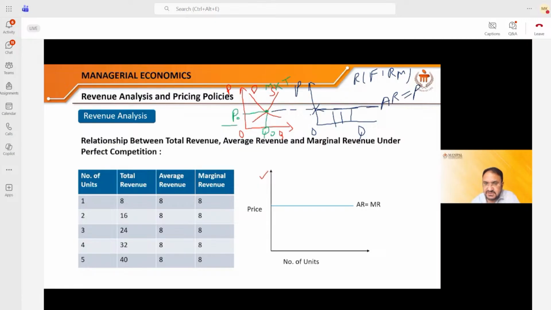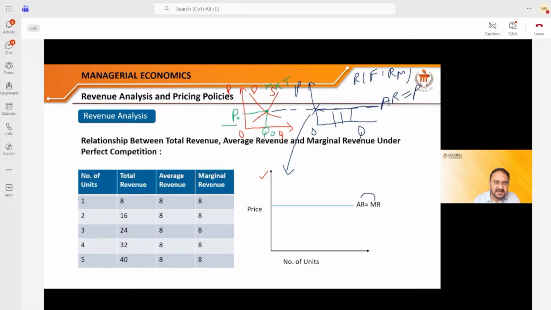Now, this curve you see and this curve which is already there are almost similar. There is just one difference: I am also writing that average revenue is equal to the marginal revenue for any firm working in the perfectly competitive market. I repeat, average revenue and marginal revenue are the same for any firm working in the perfectly competitive market. I'll prove it to you with the help of this diagram.